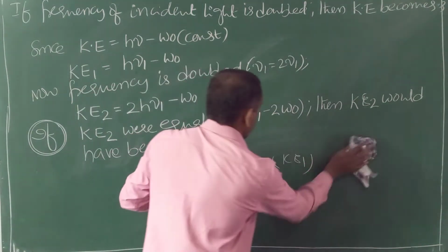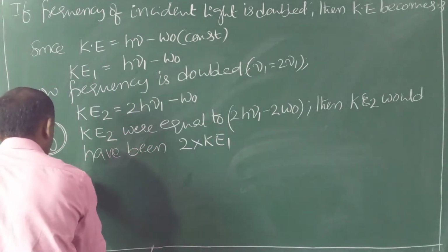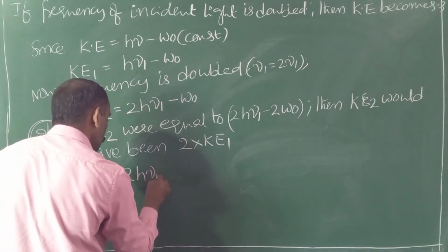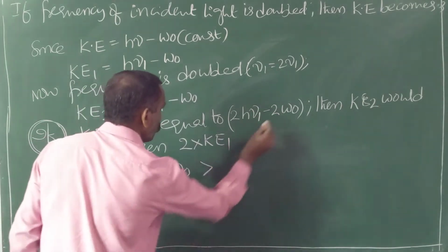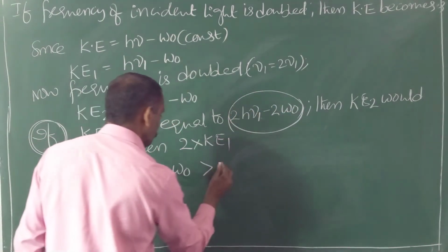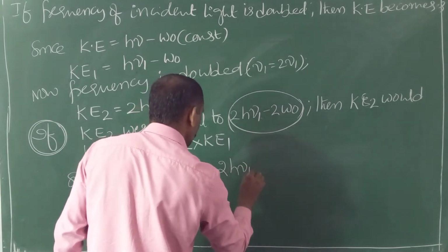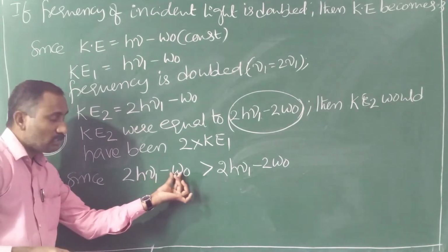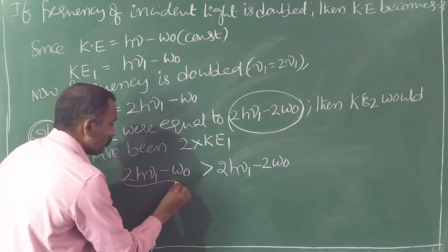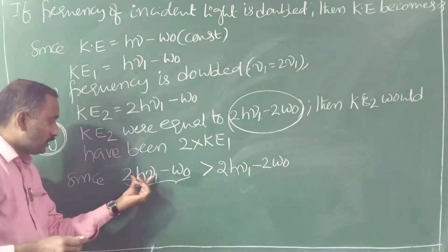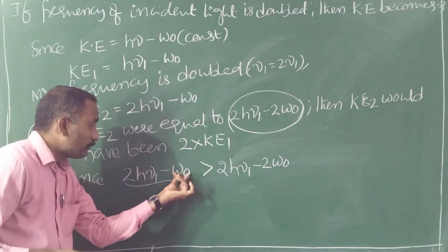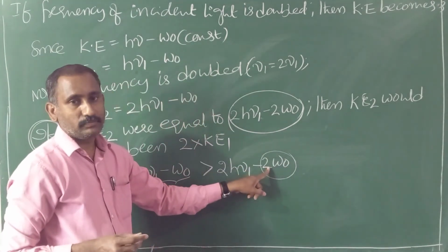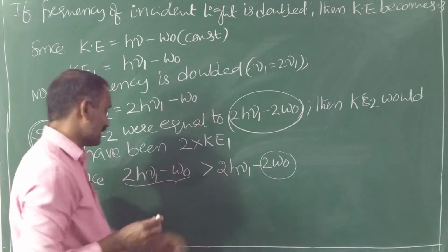But 2h nu 1 minus W naught is more than this value, 2h nu 1 minus 2W naught. No doubt about it, this value is more than that of this value. Why? 2h nu 1 is common. Here minus W naught is there, here minus 2W naught is there. So here more is the negative value. More is the negative value means total value is less.